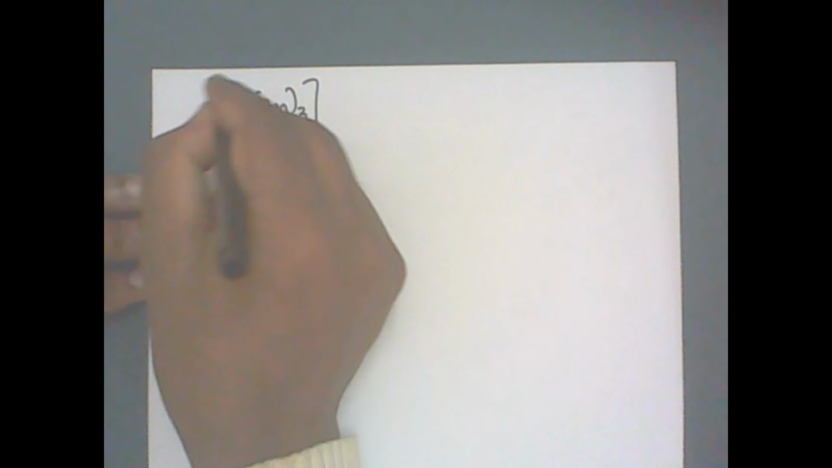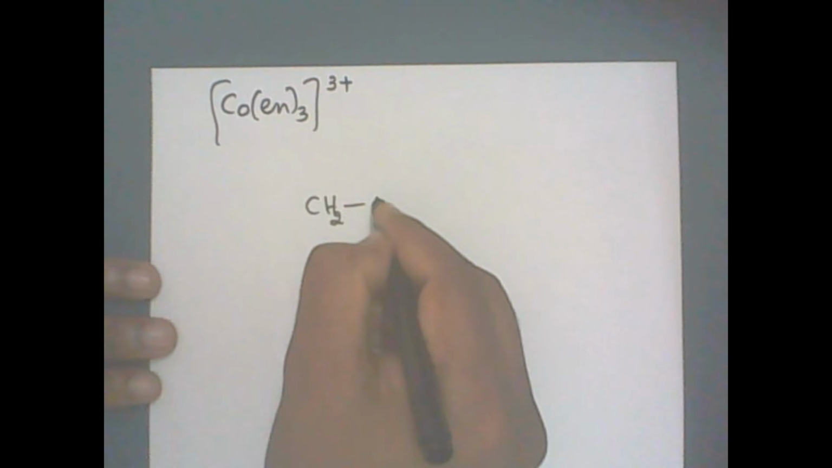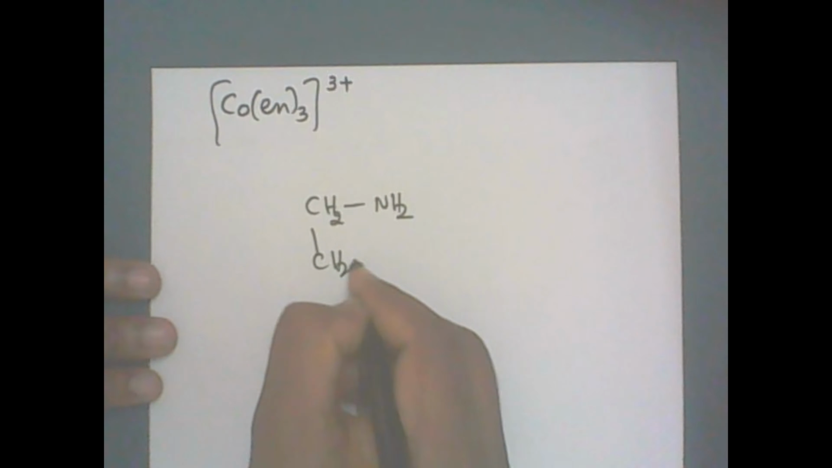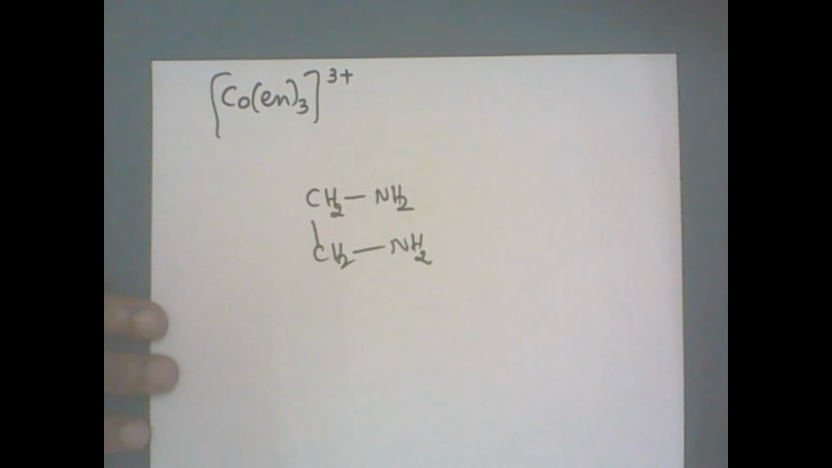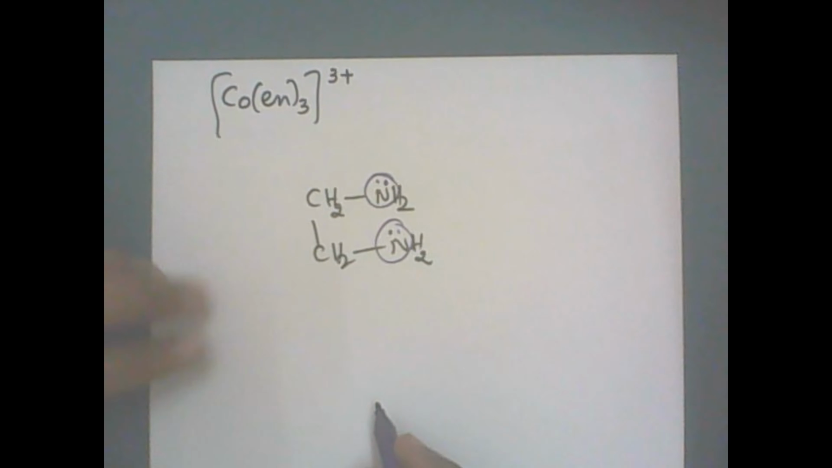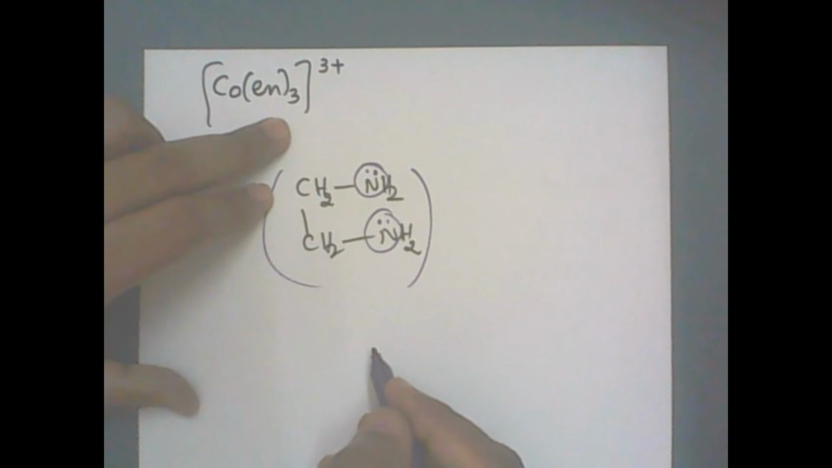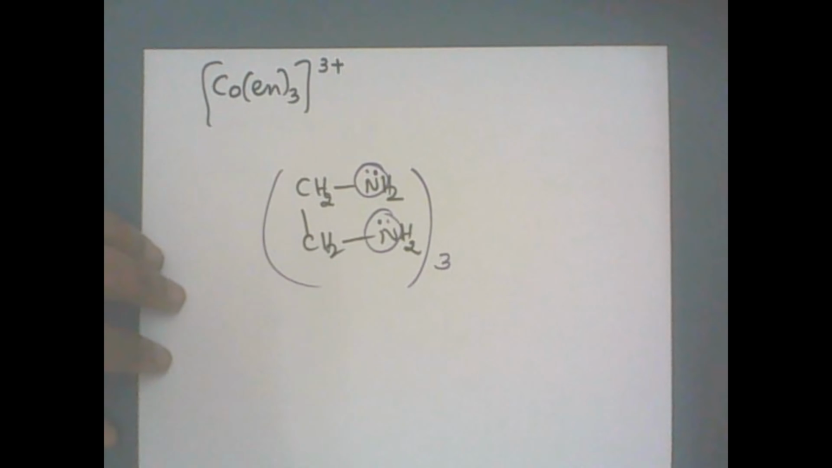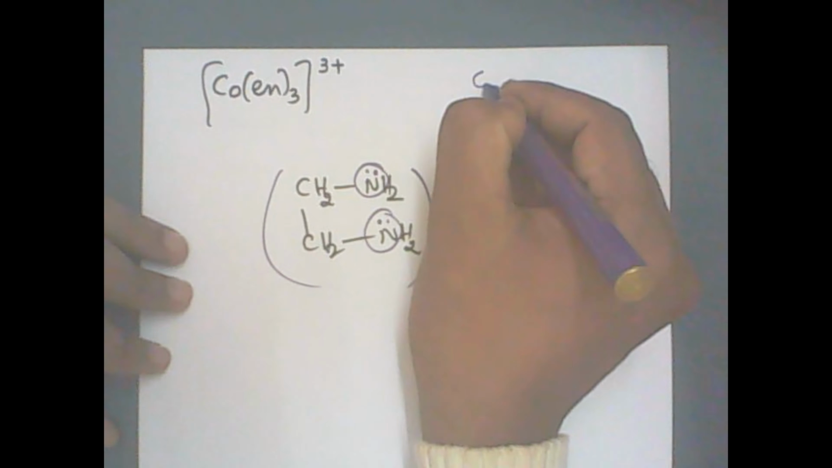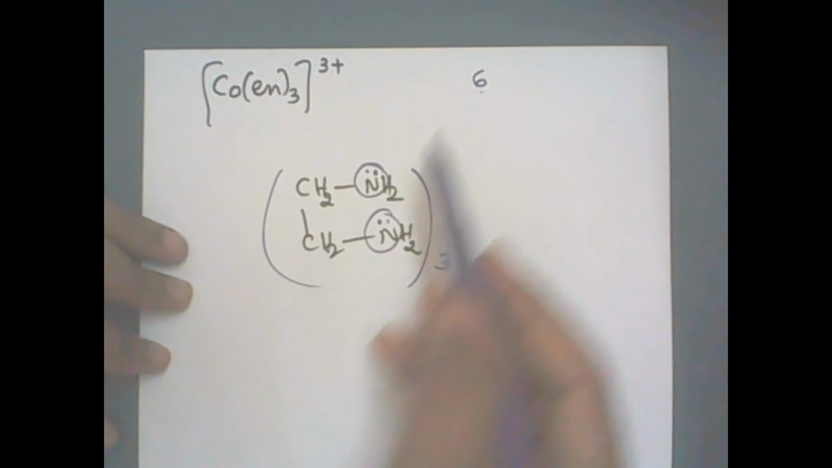Co(en)3, total charge is plus 3. What does en stand for? Ethane 1,2-diamine. This is the structure. How many donor atoms are there? There are 2 donor atoms. Nitrogen donates, correct? Per molecule there are 2 donor atoms, into how many times they are given? 3 times. Therefore, altogether how many donor atoms are there? 6. Therefore, what is the coordination number? 6. Coordination number is nothing but number of donor atoms of the ligand directly attached to the central metal atom.